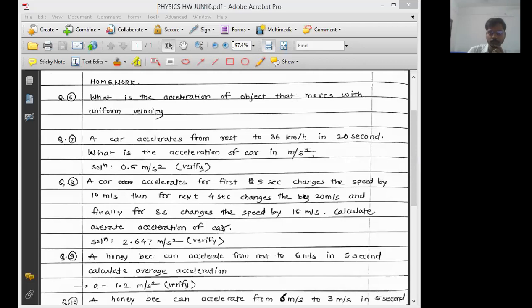Question number 6. Does anyone want me to solve question number 6? What is the acceleration of the object when it moves with the uniform velocity? Can you tell me the answer? It's a very short answer. Velocity uniform, velocity constant, velocity not changing.